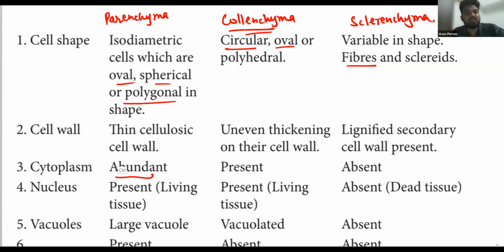So please make a table differentiating the parenchyma, collenchyma, and sclerenchyma tissue. Please make this table in your copy fast.